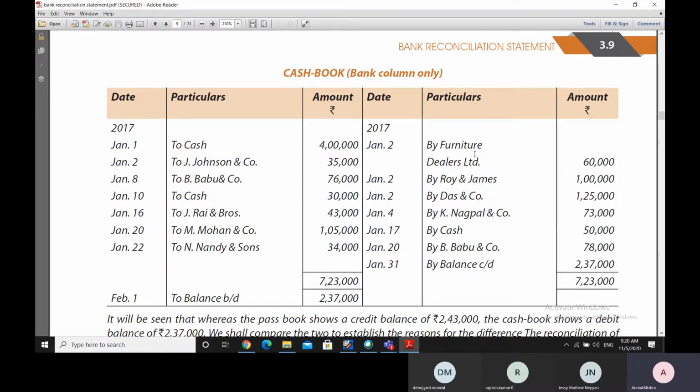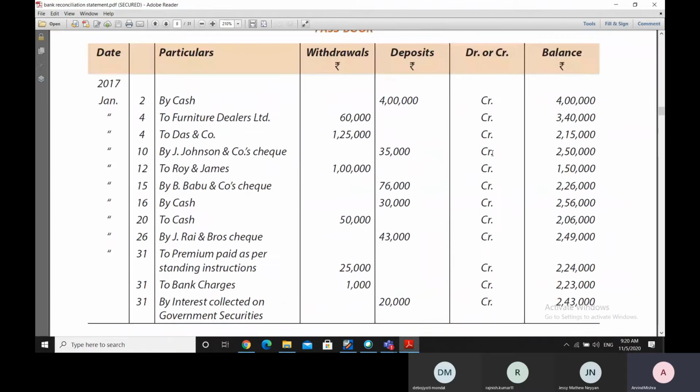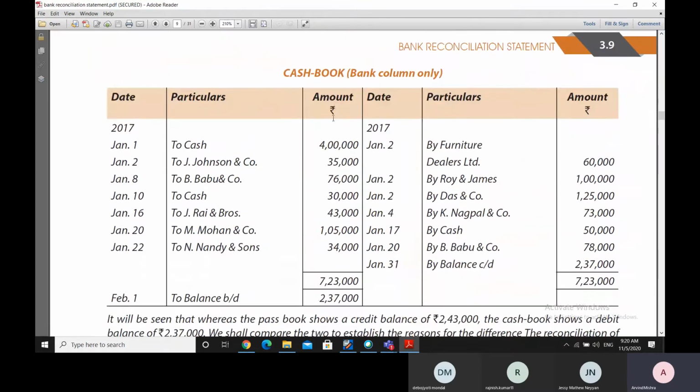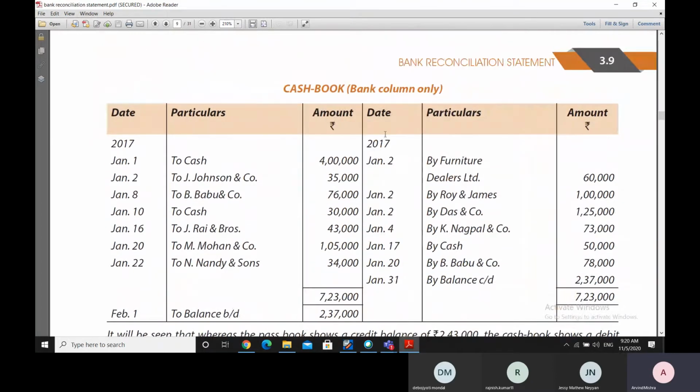And whenever money is paid to somebody, it is entered on the credit side, which is the right side. So in other words, if the withdrawals of the money from the bank are mentioned on the left side of the bank passbook, the withdrawals are mentioned on the right side of the cash book.